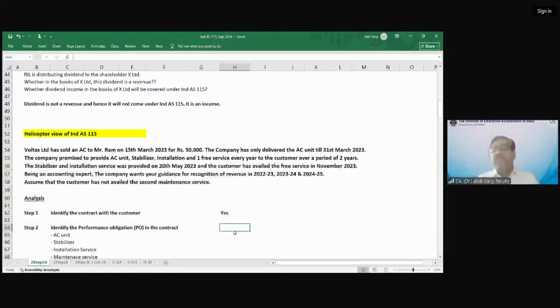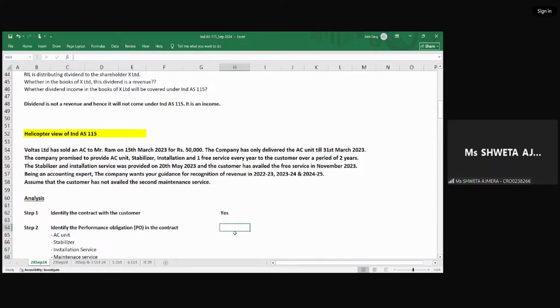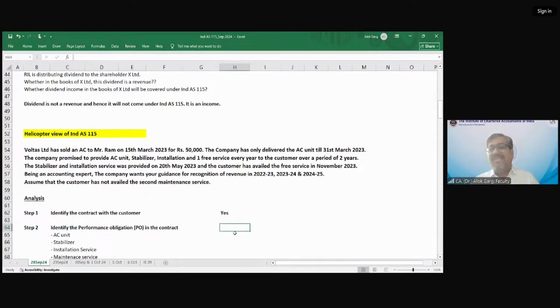Installation is a separate performance obligation, and the maintenance service. This maintenance service is not a highly customized or integrated or a specific kind of service. Any mechanic who deals in air conditioners can do the service. Is this cleaning service a highly customized or integrated service, so that if you purchased an air conditioner of Voltas, only Voltas people will come and be able to do the service?